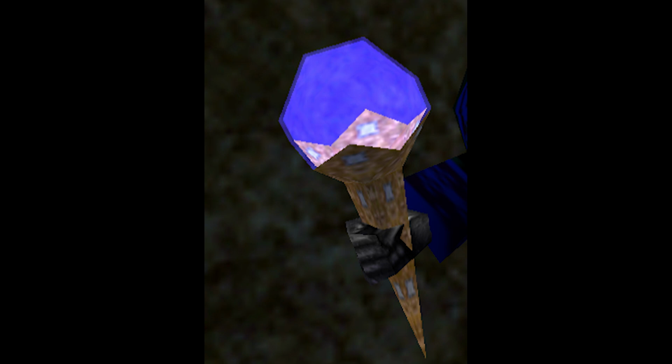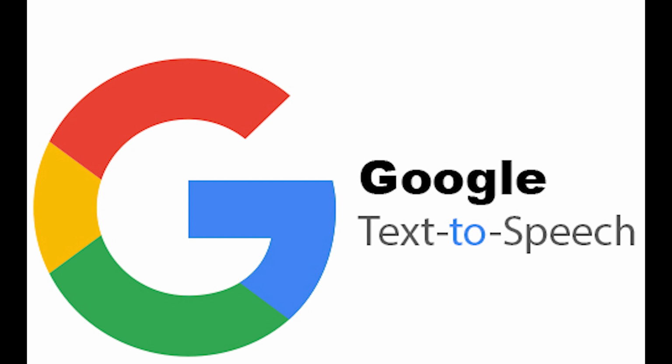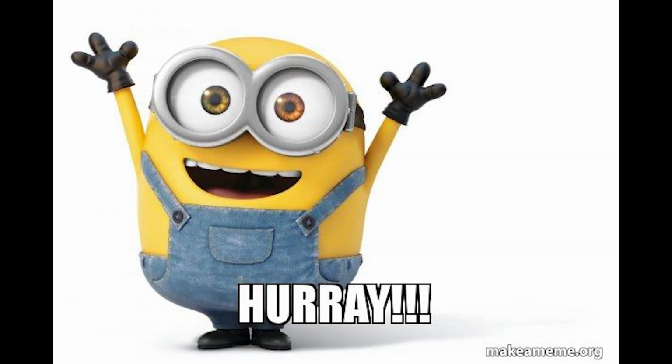Like camping mana stones. BlindQuest can include OpenCV, a great computer vision project to identify objects and text. We can identify the pop-up box when it comes on screen to check if he is AFK. We can use Google TTS to say hot or cold as his cursor gets closer to the OK button on screen. Hooray! A minigame. If he clicks OK but it doesn't go away, there must be a special code.